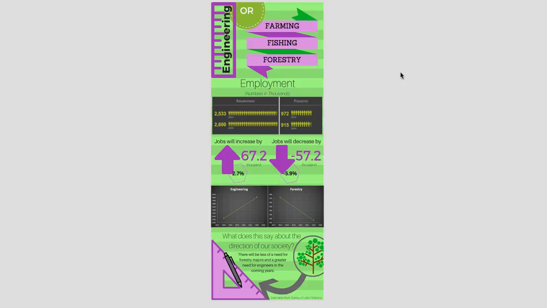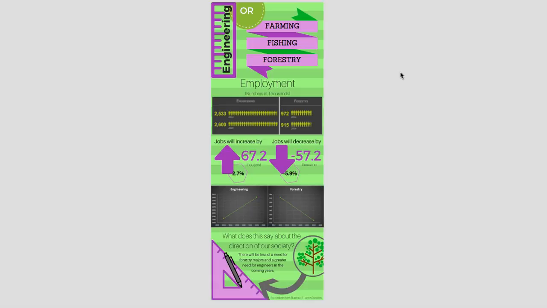Hello, my name is Alyssa, and today I am going to be discussing the justification behind my design choices for my infographic I created about the difference in employment growth between engineering degrees and farming, fishing, and forestry degrees. First, I will start with the colors I chose.